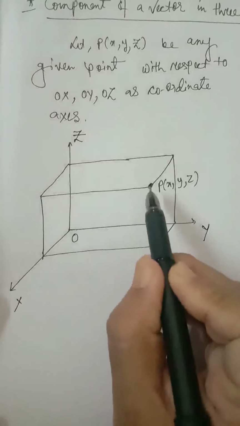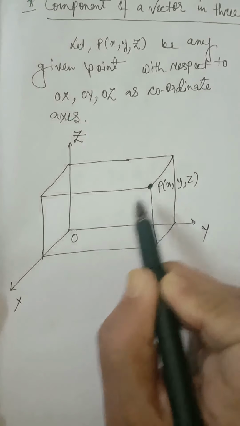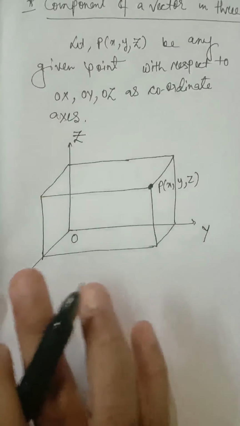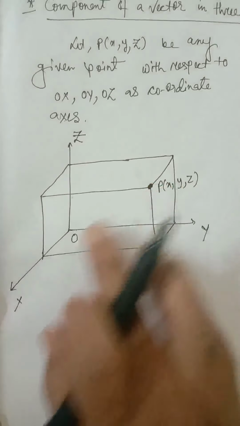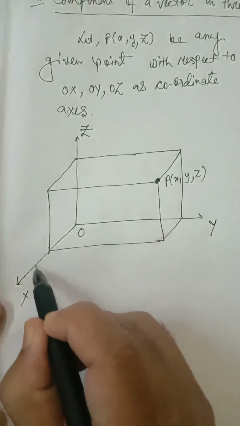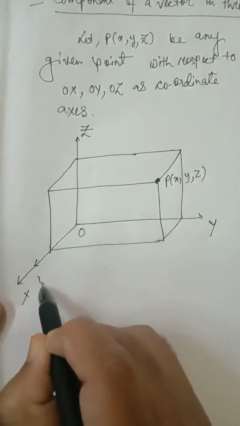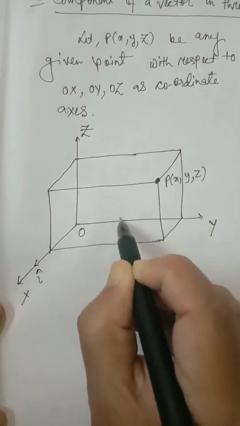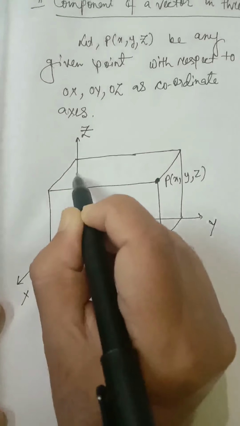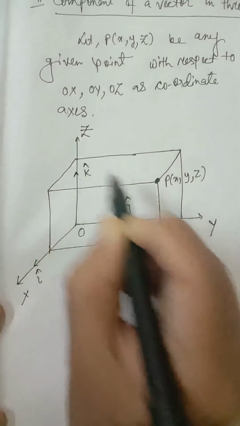Suppose I cap is the unit vector along OX, J cap is the unit vector along OY, and K cap is the unit vector along OZ.